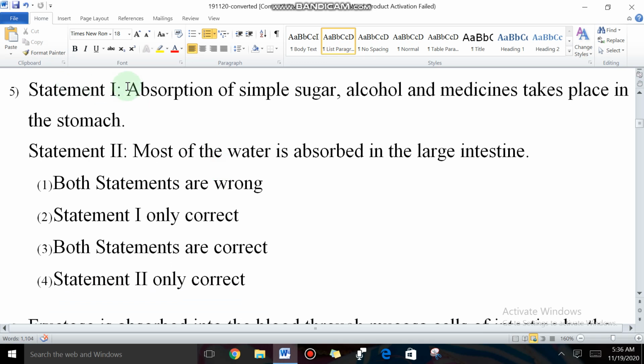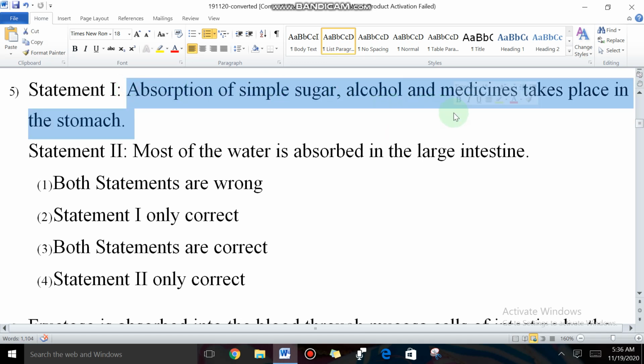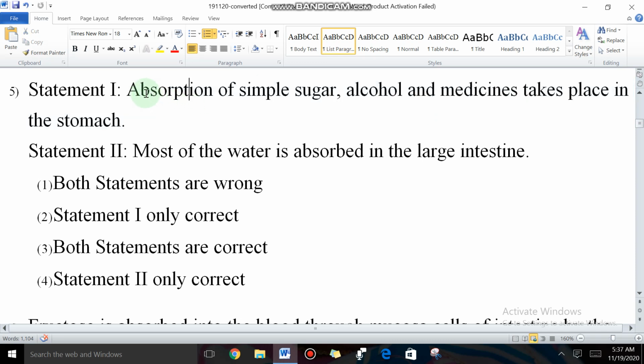Next, question number 5. Two statements are given, and you need to identify which one is correct and which one is wrong. Statement 1: Absorption of simple sugar, alcohol and medicines takes place in the stomach. Statement 2: Most of the water is absorbed in the large intestine. Students, are both statements correct or wrong?